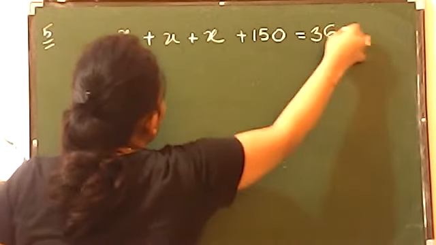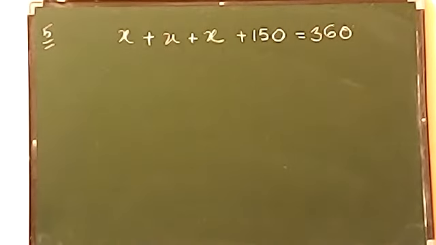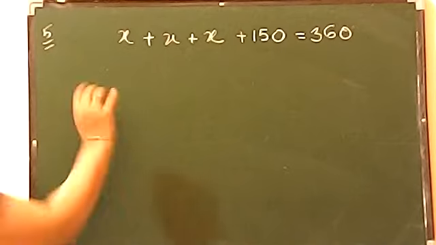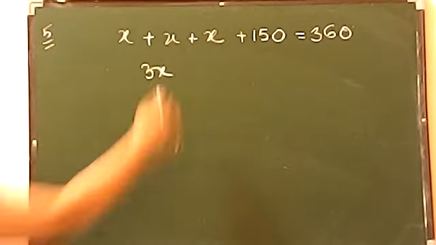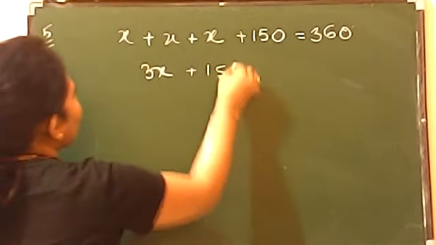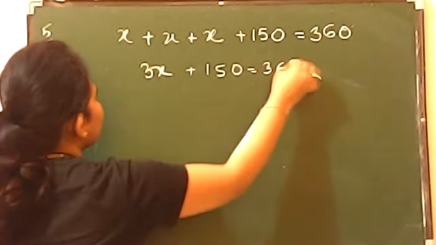The total sum will give you 360. So now you can see the x's added together will give you 3x. 3x plus 150 is equal to 360.